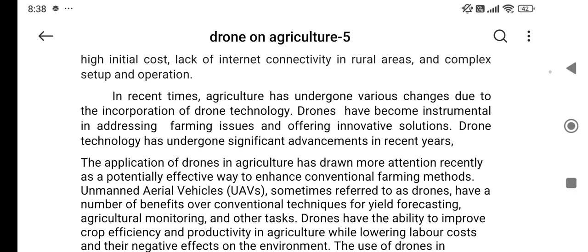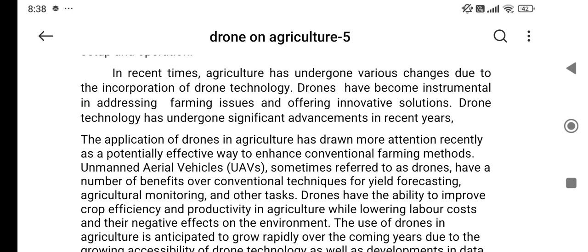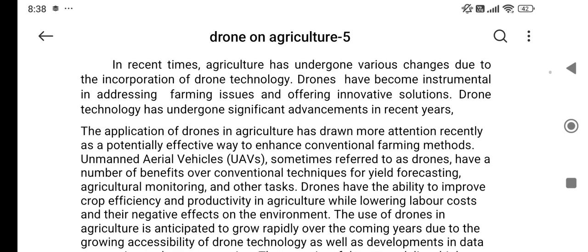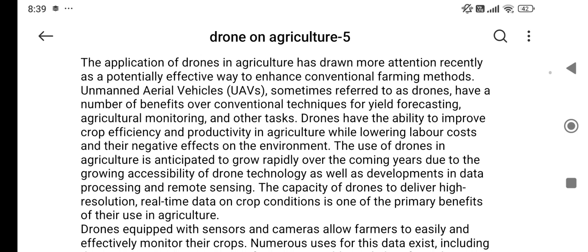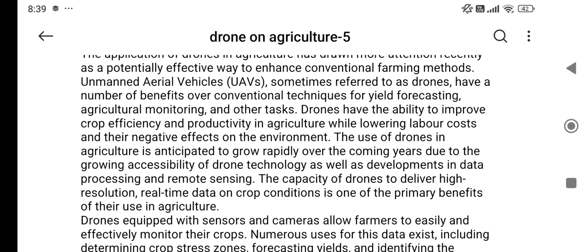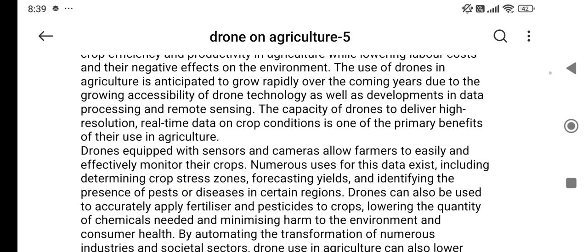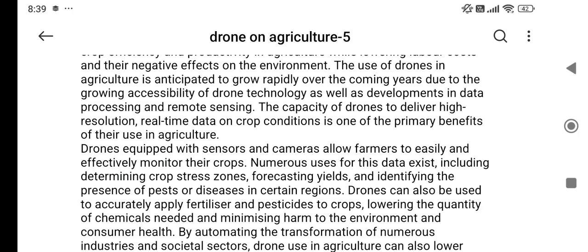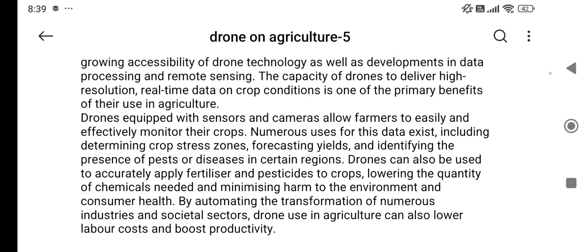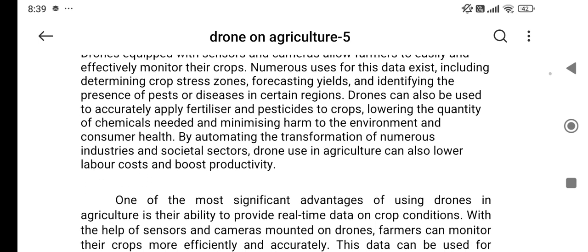In recent times, agriculture has undergone various changes due to the incorporation of drone technology. Application of drones in agriculture has drawn more attention recently as a potentially effective way to enhance conventional farming methods. Unmanned aerial vehicles (UAVs), sometimes referred to as drones, have a number of benefits over conventional techniques. Drones have the ability to improve crop efficiency and productivity in agriculture. The use of drones in agriculture is anticipated to grow rapidly over the coming years due to growing accessibility. Drones can also be used to accurately apply fertilizers and pesticides to the crops.